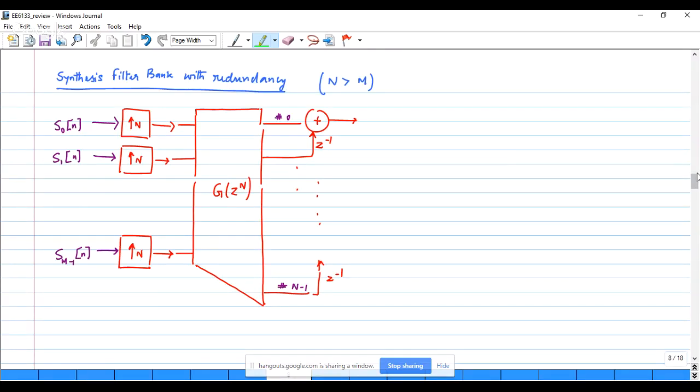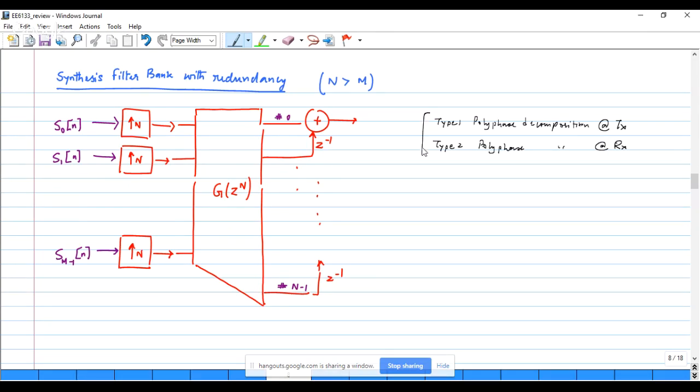Basically, we have done the type 1 polyphase decomposition at the transmit side, and the type 2 polyphase decomposition on the receive side.